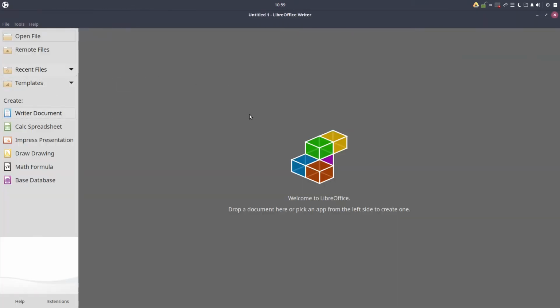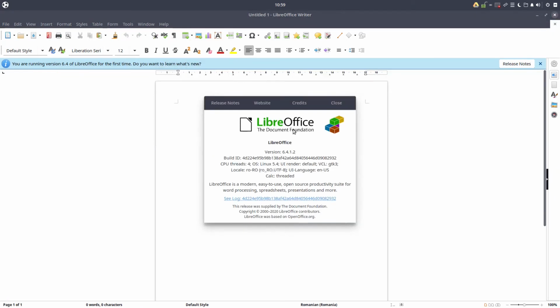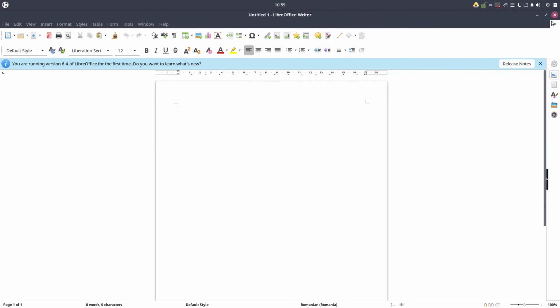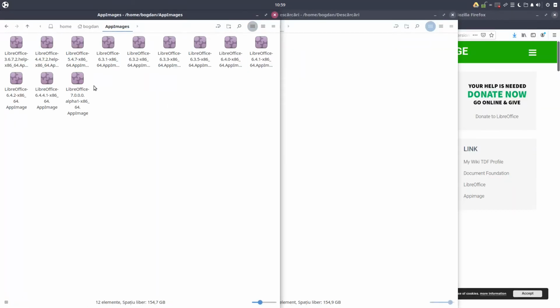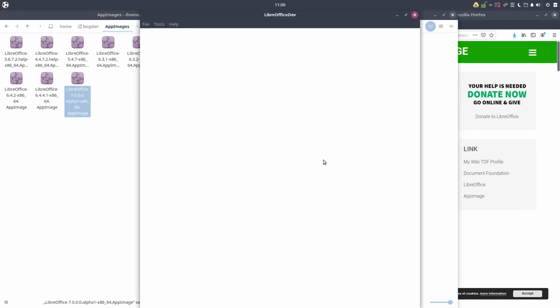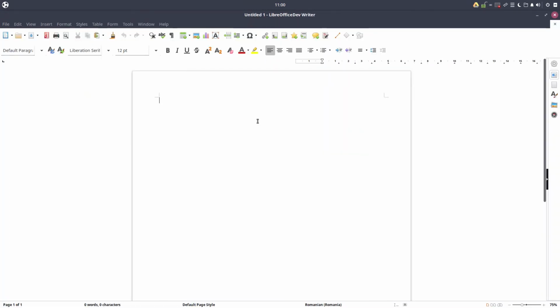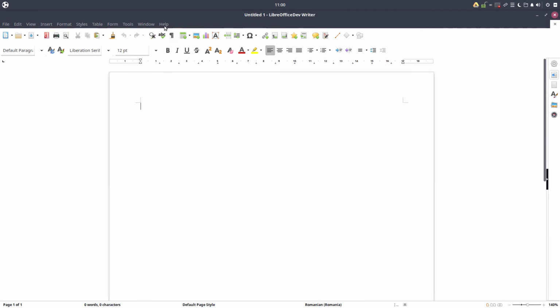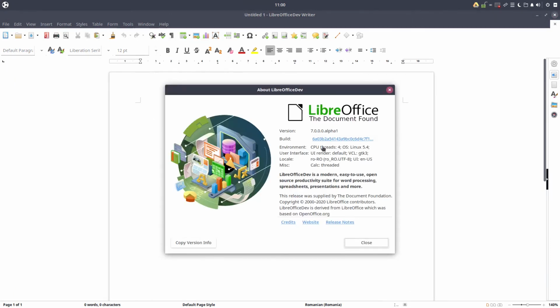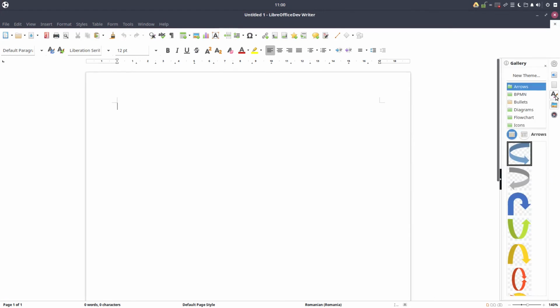let's see what version I have here. It's 6.4.1.2. Let's open now 7, version 7. You can see here the logo has changed. Let's open and let's see what version we have. 7 alpha 1. Okay, so you can install multiple instances of LibreOffice that way.